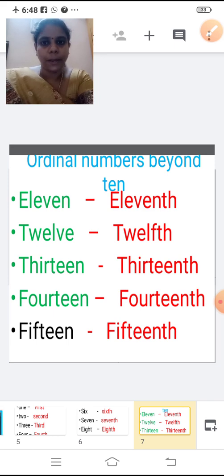F, I, F, T, E, E, N, T, H. Repeat after me, children. 15th. F, I, F, T, E, E, N, T, H. So 11 in ordinal number, 11th, 12, 12th, 13th, then 14, 14th, 15, 15th.